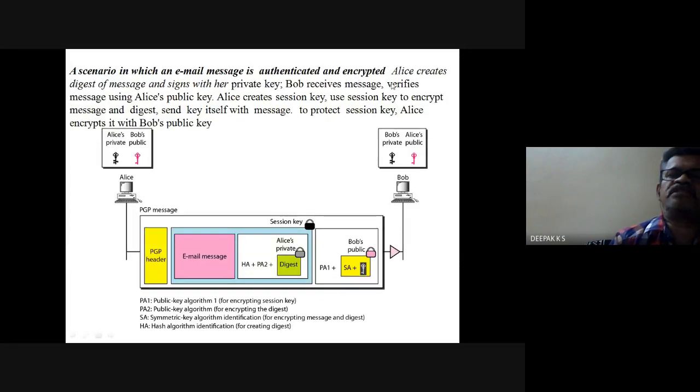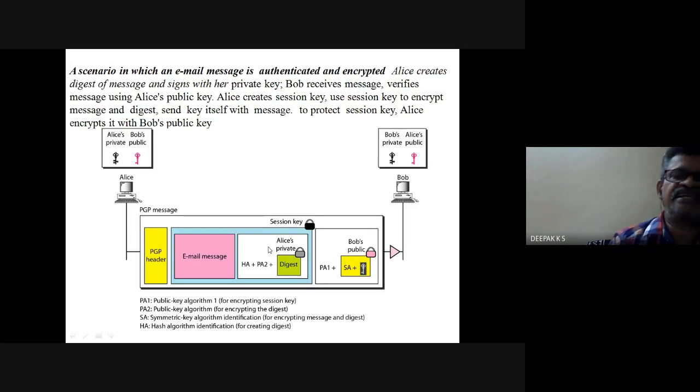Now Bob receives the message and verifies using Alice's public key. This is a normal procedure.